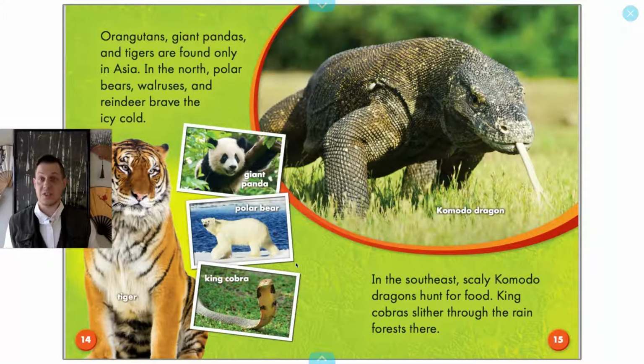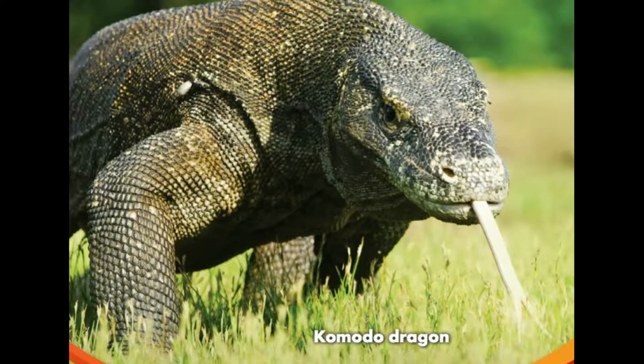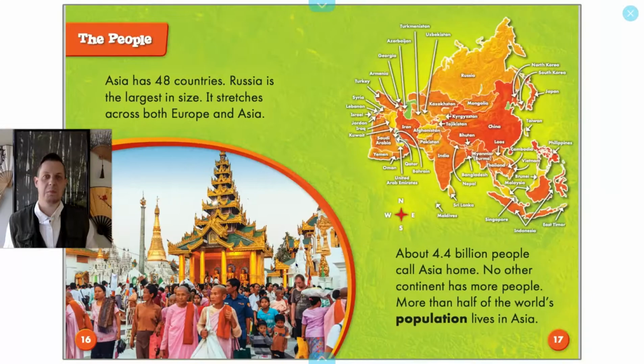Orangutans, giant pandas, and tigers are found only in Asia. In the north, polar bears, walruses, and reindeer brave the icy cold. In the southeast, scaly Komodo dragons hunt for food, and king cobras slither through the rainforest there. And don't worry, the Komodo dragons don't breathe fire, but they do have poison in their teeth, so you want to stay away from that.